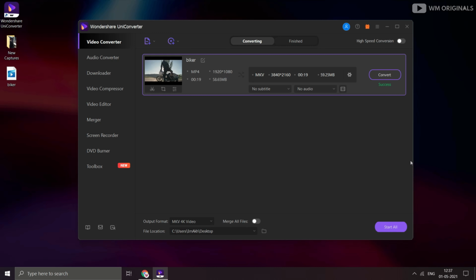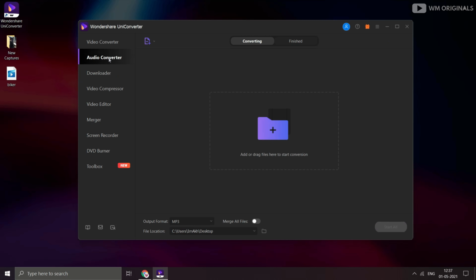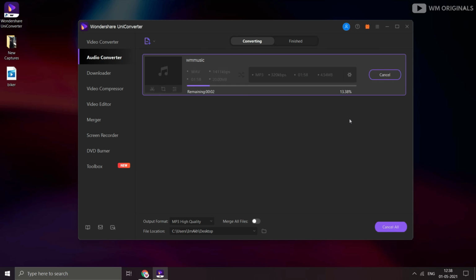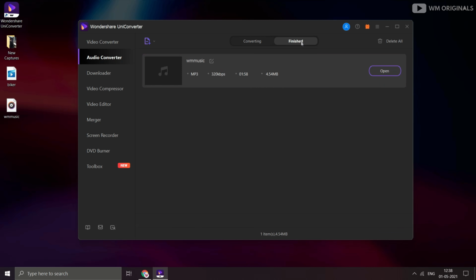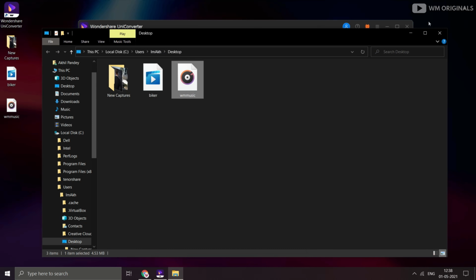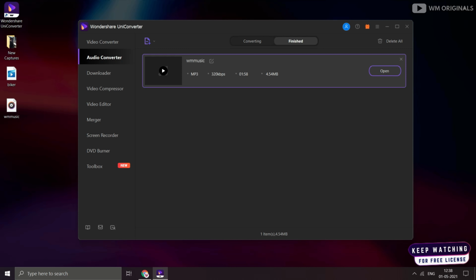Now let's try to convert an audio, and for that click on audio converter. From here you can convert your audio to different formats, same as the video converter. Just simply import an audio file, choose an audio format and convert it. After conversion your file will show up in the Finish tab. You can also preview your file directly from here, or you can also open the file location. I just love how fast and easily UniConverter converts audio or video files to different formats. You can also convert files in bulk also.